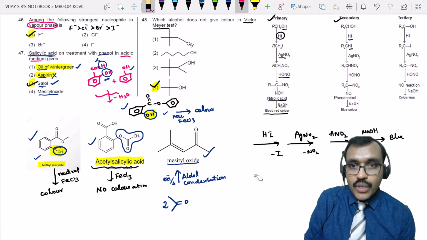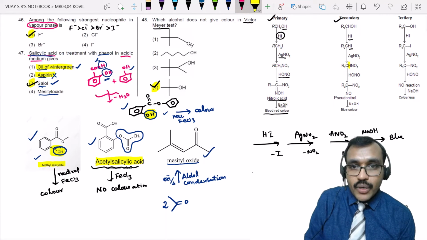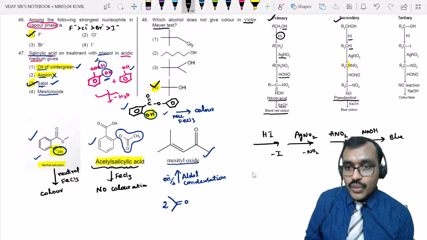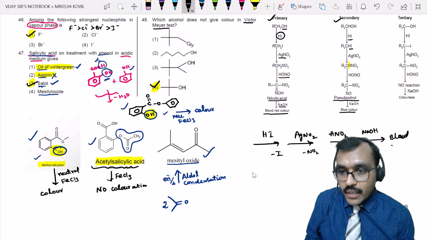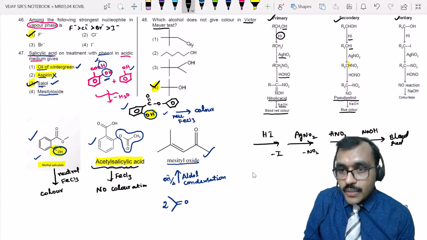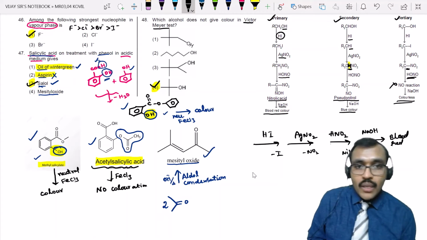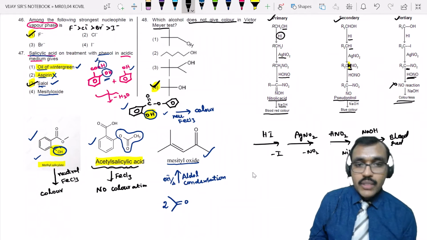But here there is only one hydrogen present, and hence the product will be pseudo-nitrole, which gives blue color. Here earlier it gave blood red color. Here you will get blue color if it is a secondary alcohol. Whereas in tertiary alcohols, there is an absence of this hydrogen. There is no hydrogen here. Therefore, reaction with HNO2 doesn't occur. Therefore, you do not find any color. So, which alcohol does not give color? Tertiary alcohols will not give color.